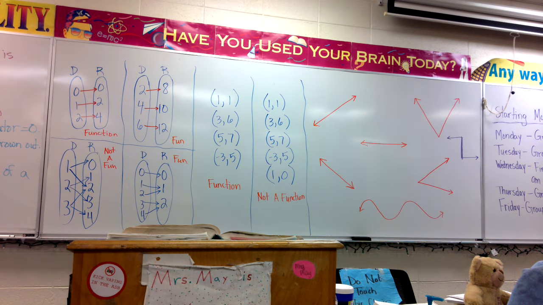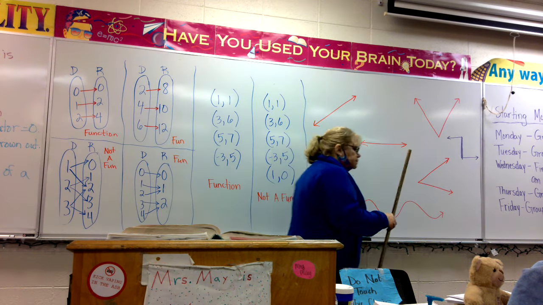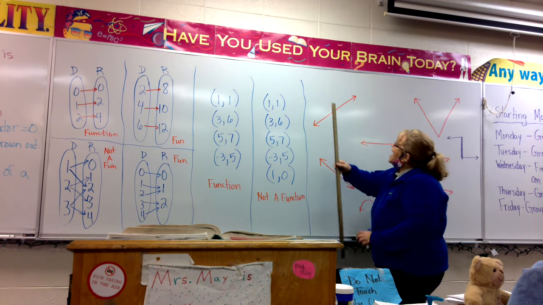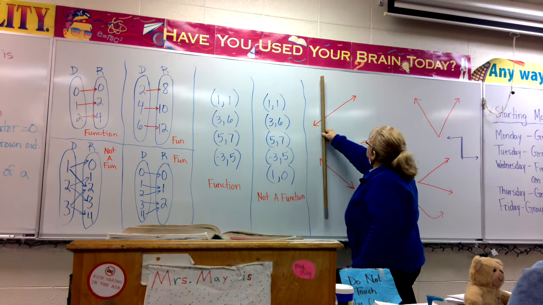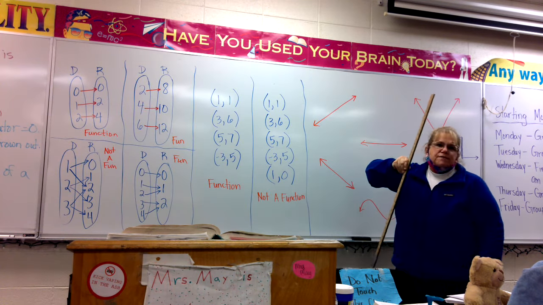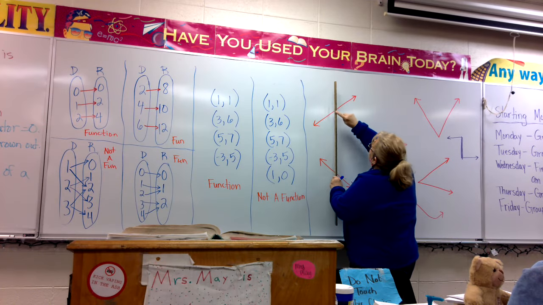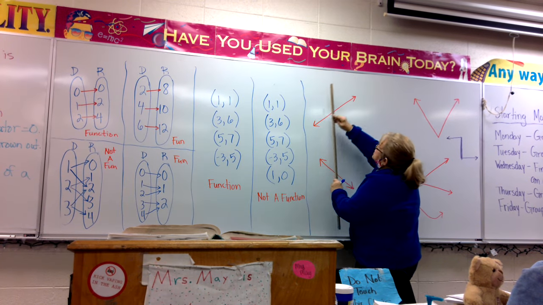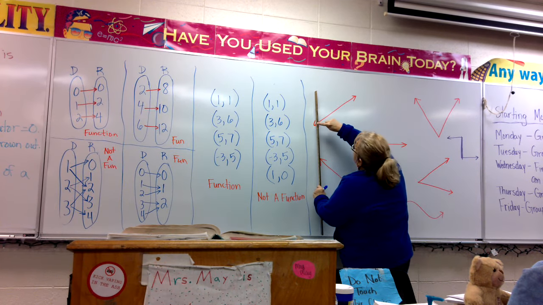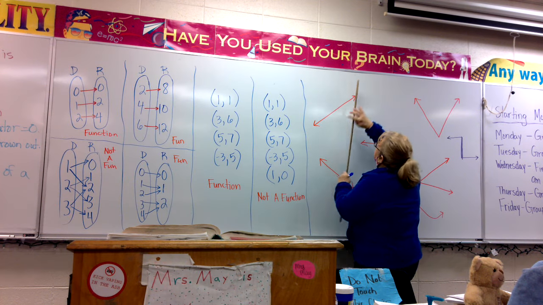Straight up and down. And here's how you tell. It is a function if when you pass a vertical line over the graph of that function, or what you think is a function, this vertical line can cross your graph in only 1 point.